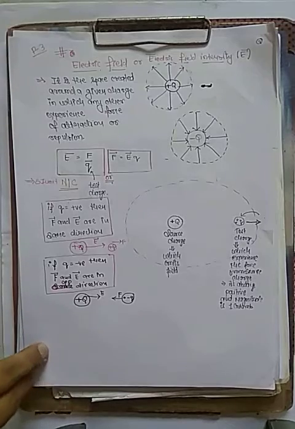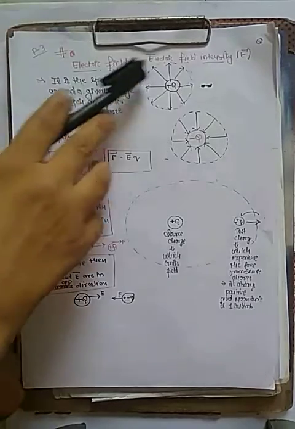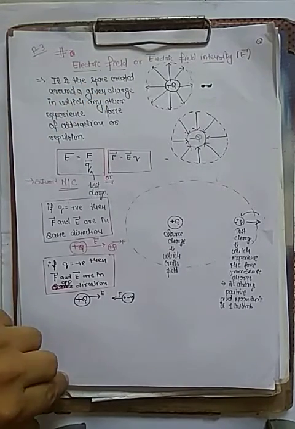This is the fifth part of physics. Already we have started chapter number one. So today the topic is electric field. Students, electric field is also known as electric field intensity. So without wasting time, I'm just going to start electric field.